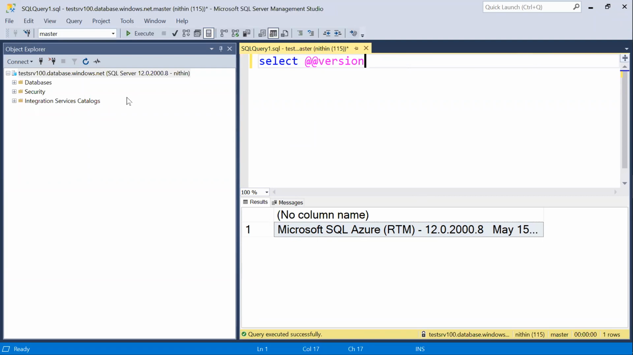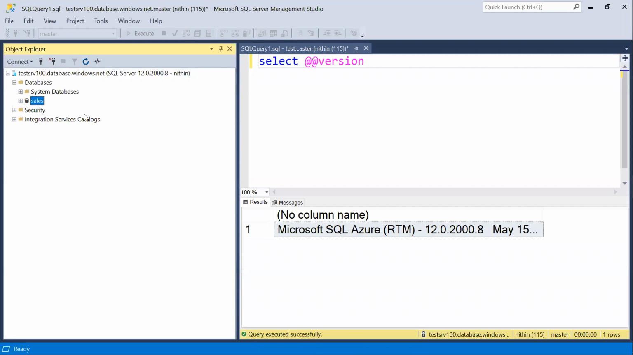Whereas in IaaS we can have our own versions. Why? Because it is our own dedicated machine. 2019 you want, 2017 you want, any version we can use from 2008 onwards, right? Check here, our database is there, the sales database. In system databases we can see only master, we can't see other databases.